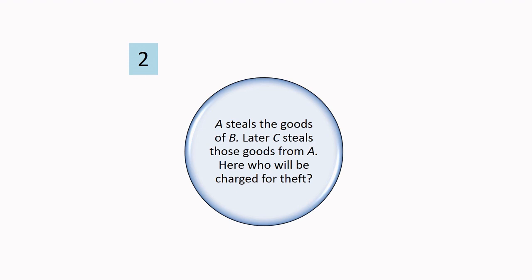But Section 378 protects the right of possession and not ownership. Ownership is immaterial in this provision of law. Therefore, C's stealing those goods from A's possession without his consent happens to be also theft as per law. So, both A and C can be charged for the offence of theft.